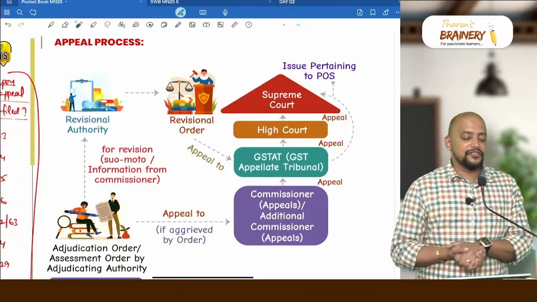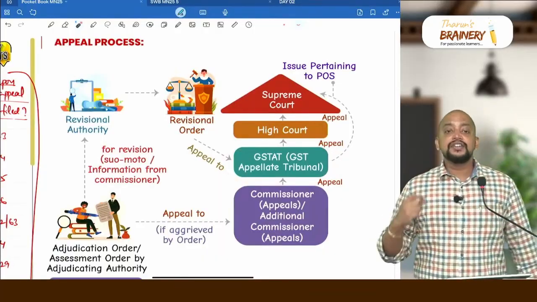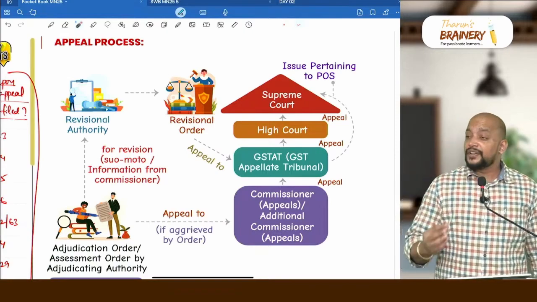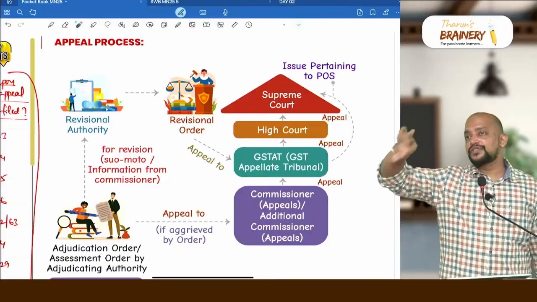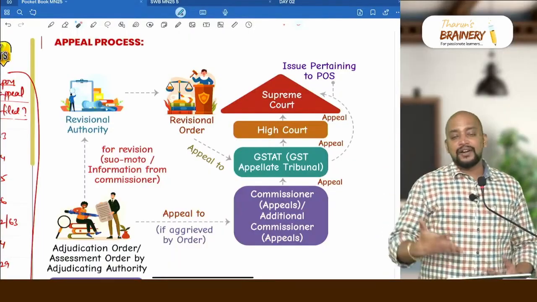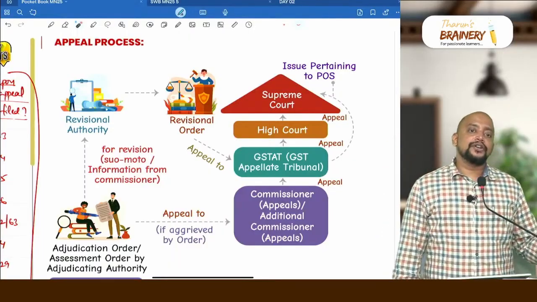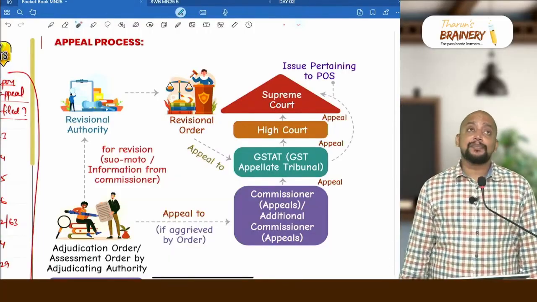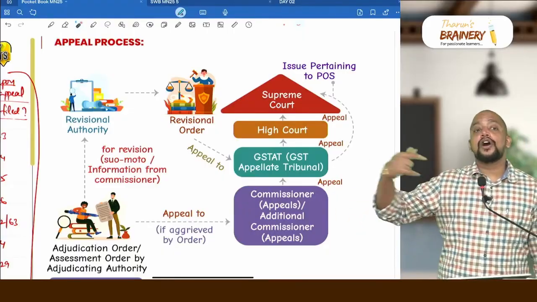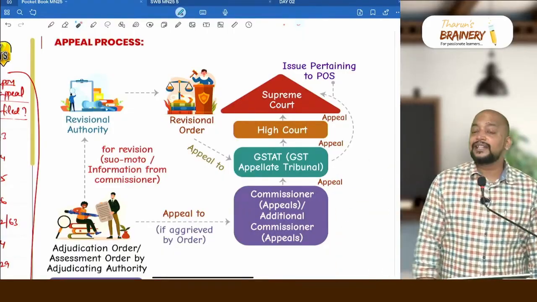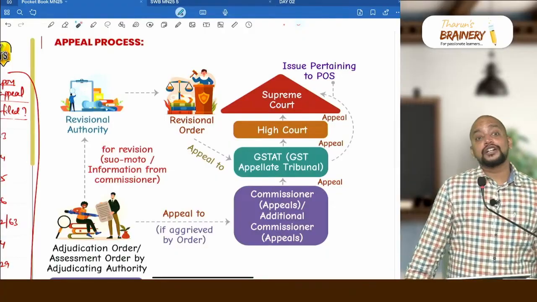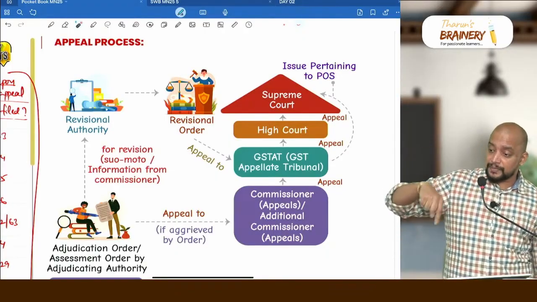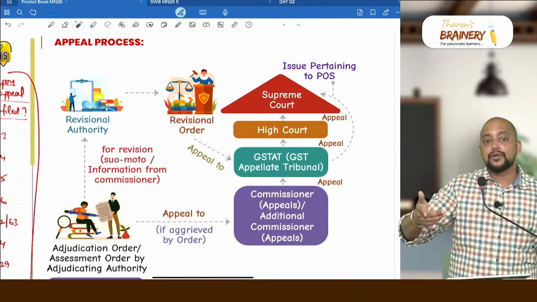So here we need to understand the difference between question of fact and question of law. If there is a question related to applicability of the provision, then it is a question of law. If it is about the condition on which the provision is dependent, then it is a question of fact. For example, whether it is supply for consideration or without consideration is a question of fact. If it is supply without consideration, will it become a supply or not a supply is a question of law. Whether it is blocked credit or not a blocked credit comes under question of law. But whether it comes under the exception or not comes under the exception is a question of fact.